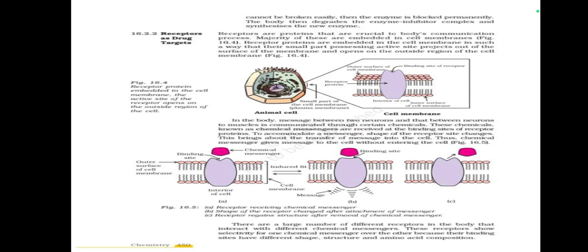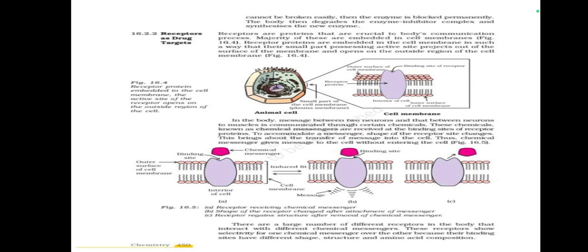Receptors as drug targets. Receptors are proteins that are crucial to the body's communication process. The majority of these are embedded in cell membranes. Figure 16.4. Receptor proteins are embedded in the cell membrane in such a way that a small part of the receptor opens on the outside region of the cell membrane.